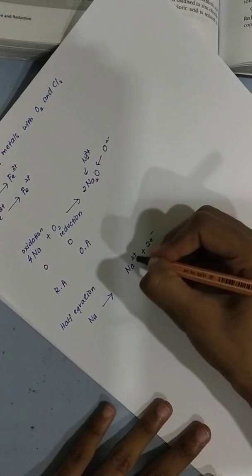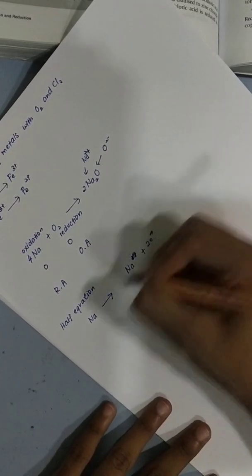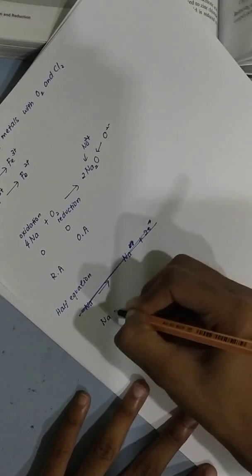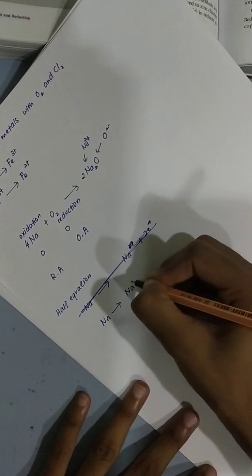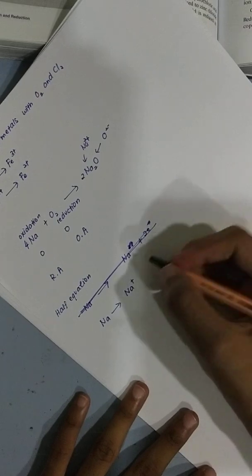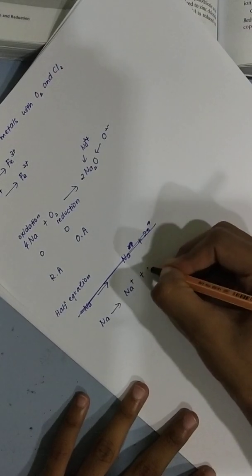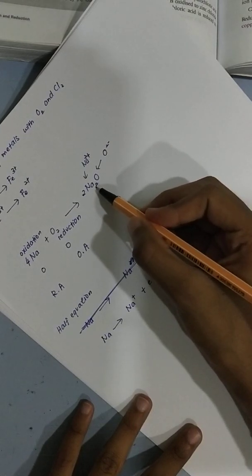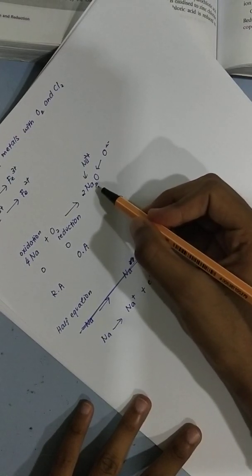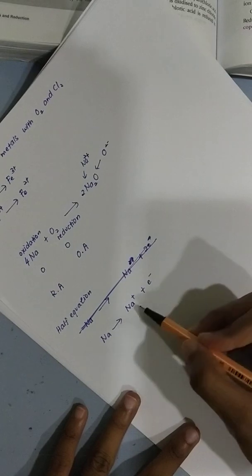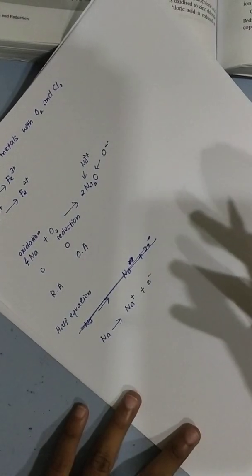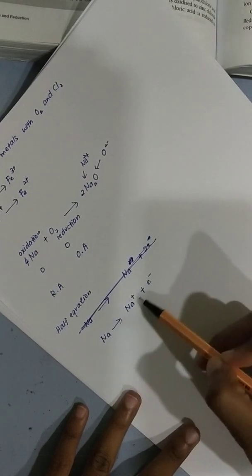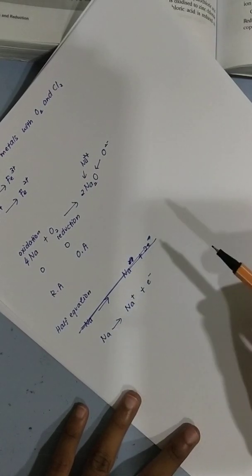Sorry, there's a mistake here. Sodium plus. I accidentally wrote 2 plus. It's sodium plus electron. Half equation, you don't bother. I know here there are 2 sodium, but do not bother about that. For a half equation, you just write the transfer of electron or the gain of electron. The reason why you write a half equation is you want to see whether the electron gets donated or accepted.